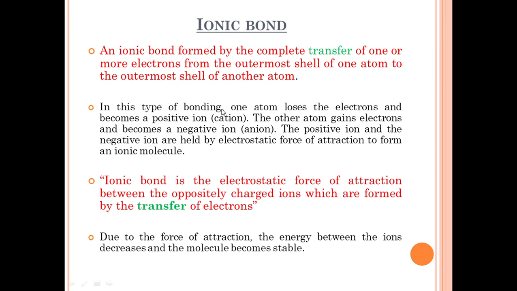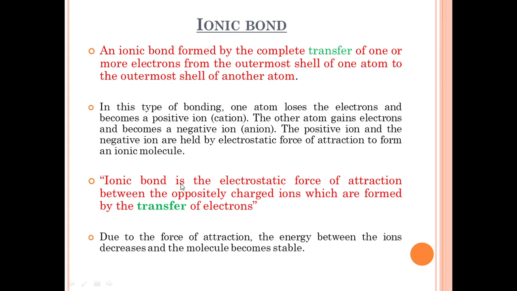In this type of bonding, one atom loses electrons and becomes a positive ion, that is called a cation, and the other atom gains electrons and becomes a negative ion, that is an anion. Finally, the positive ion and the negative ion are held by electrostatic force of attraction to form an ionic molecule. So the ionic molecule is the combination of a positive ion and a negative ion by electrostatic force of attraction.